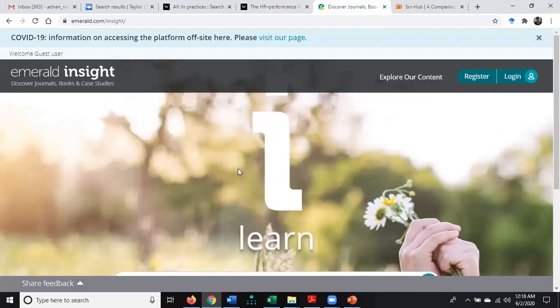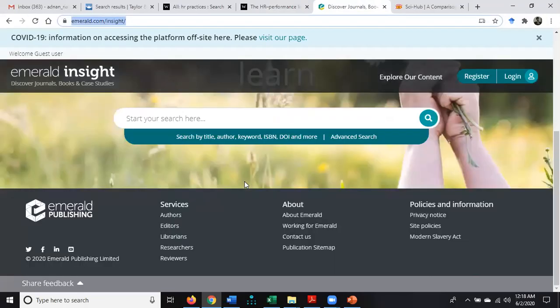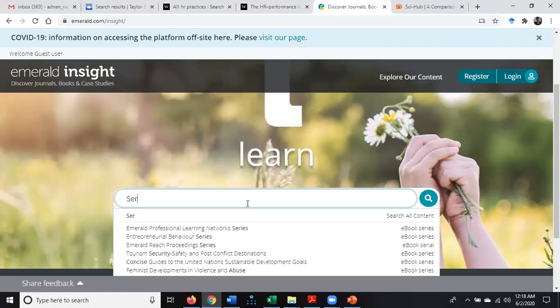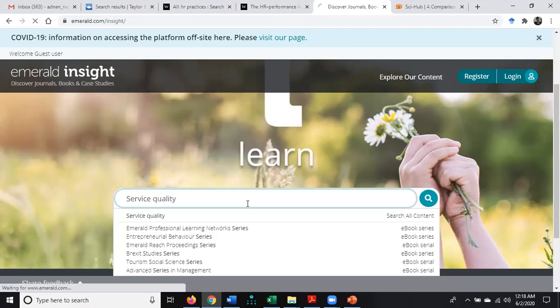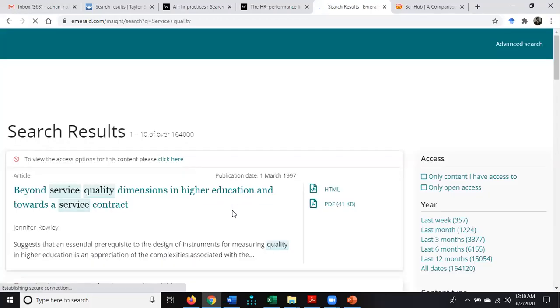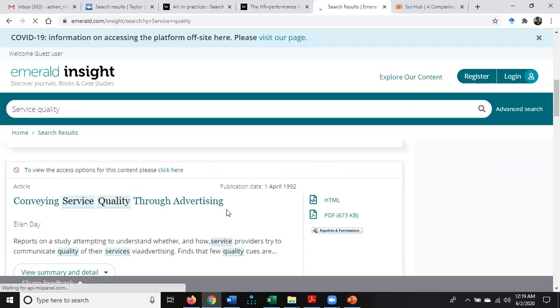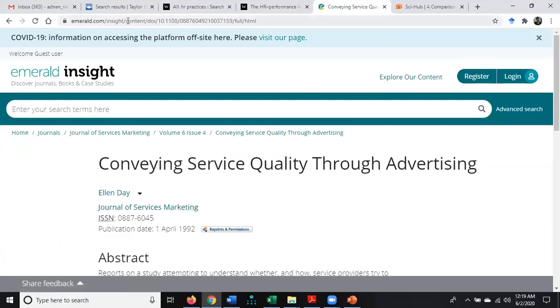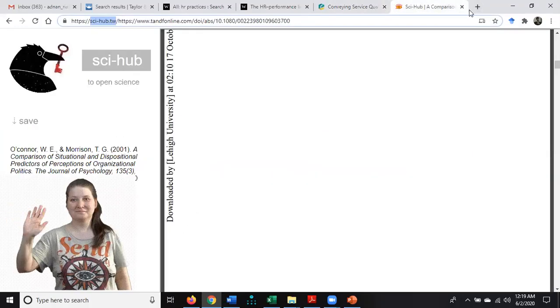Well, there is another site, and that is Emerald. I can follow the same procedure. Here I'm going to punch in service quality. So here is a paper that I guess is of my interest. Copy the URL, and I'm going to paste.